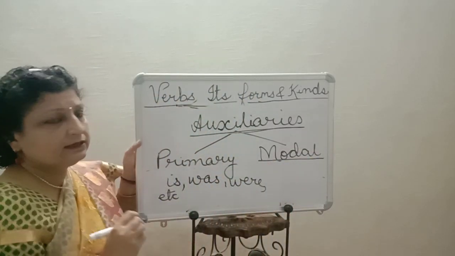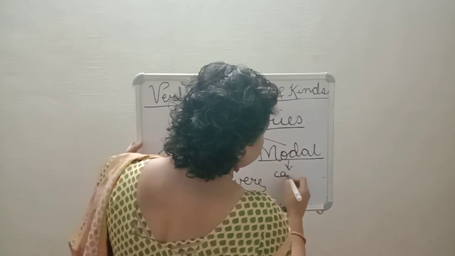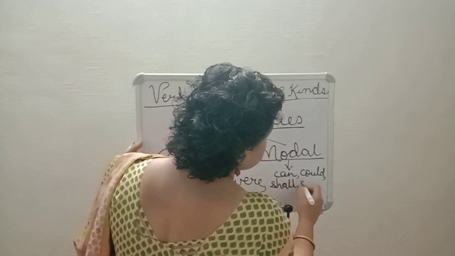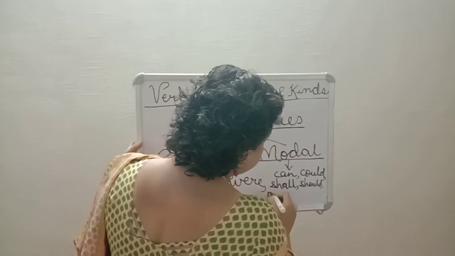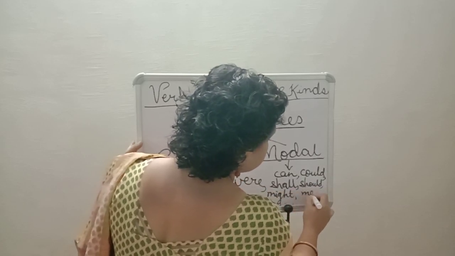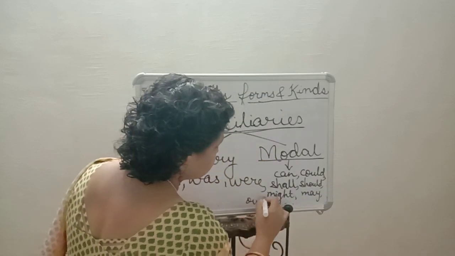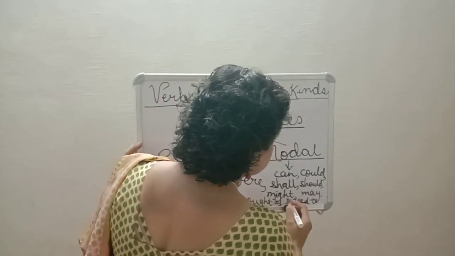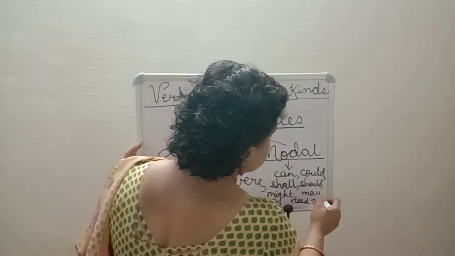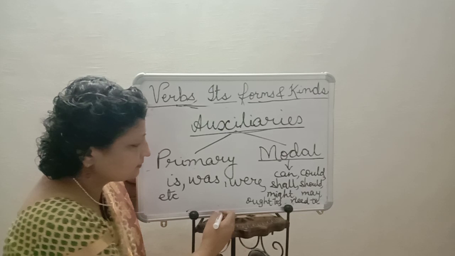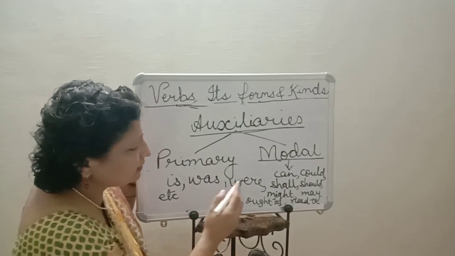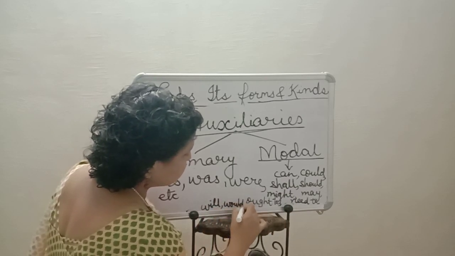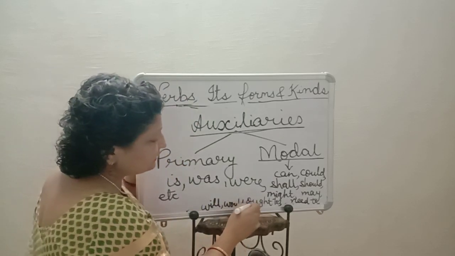In modal auxiliaries, there can be can, could, shall, should, might, may, ought to, need to, will, would, etc. Now what is the difference between these?